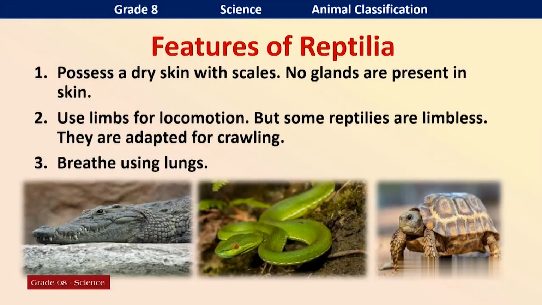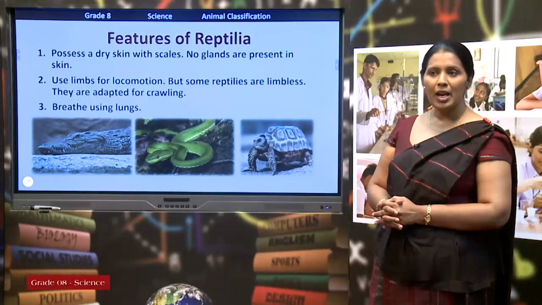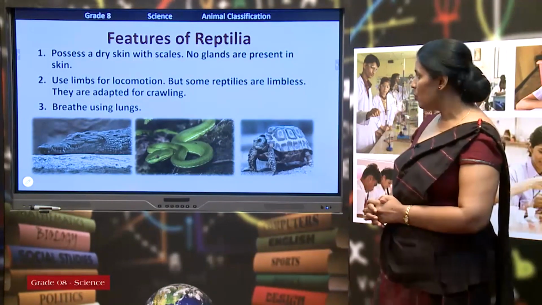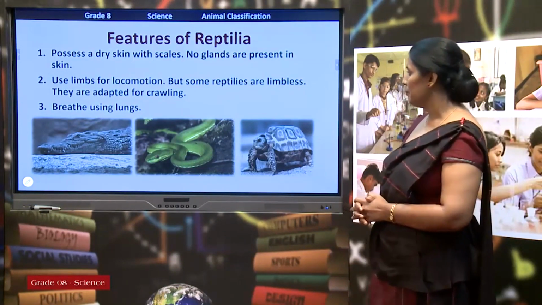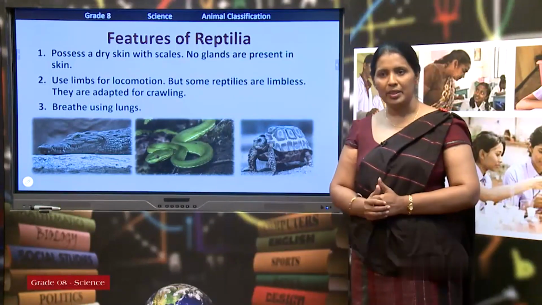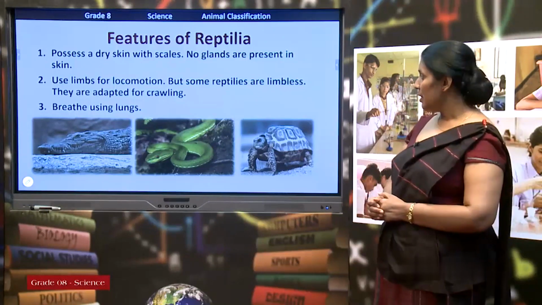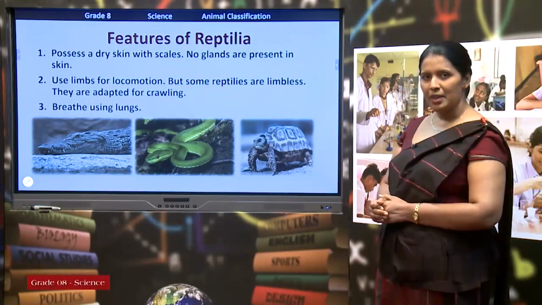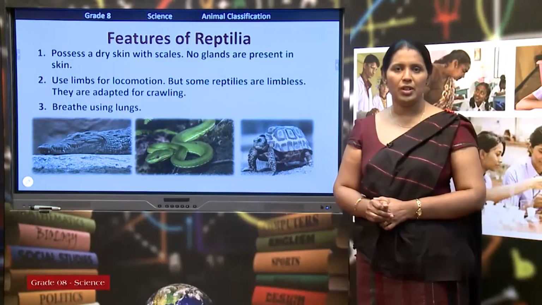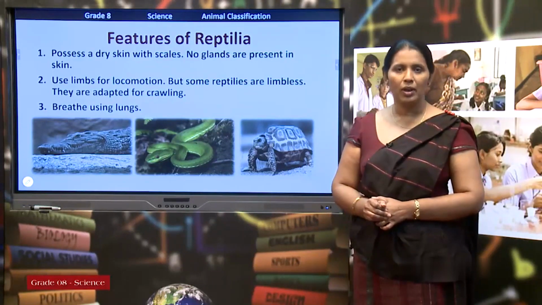Some reptiles use limbs for their locomotion. For example, you have seen tortoise, lizard, gecko, they have limbs for their locomotion. But there are limbless reptilia. Who are these limbless reptilia? Snake, python, viper, like snakes. They don't have limbs. The main method of locomotion is crawling or gliding.